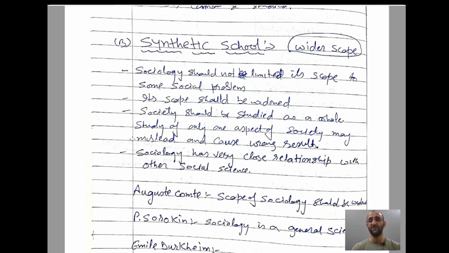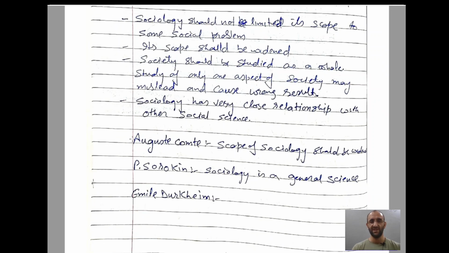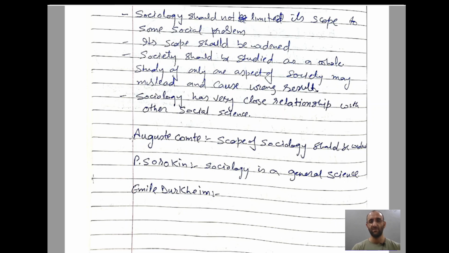Then there is another school, the synthetic school, which has a wider scope. It says that sociology should not limit its scope to some social problems. Its scope should be widened. Society should be studied as a whole. Study of only one aspect of society may mislead and cause wrong results. Sociology has a very close relationship with other social sciences. Auguste Comte says the scope of sociology should be widened. P. Sorokin says sociology is a general science.